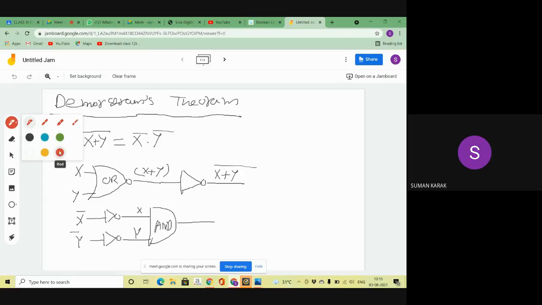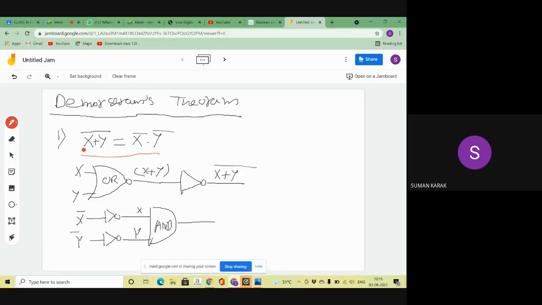What is the first theorem? This is the first De Morgan theorem. So what is that? (X + Y)' = X' · Y'. (X plus Y) whole bar equals X bar into Y bar. Try to understand, this is the De Morgan theorem.